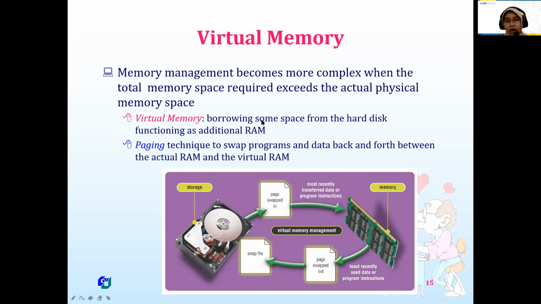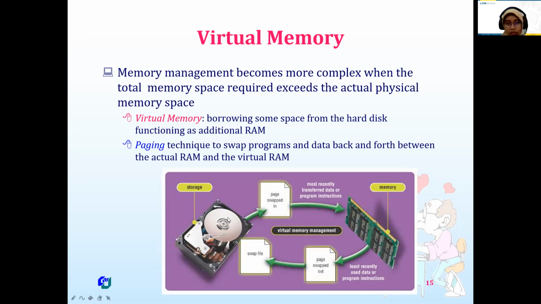Virtual memory is borrowing some space from the hard disk as additional RAM. If our RAM size is small, and we always run many software programs at the same time, doing multitasking on our computer, then our RAM requires additional size. The operating system can handle it using virtual memory.